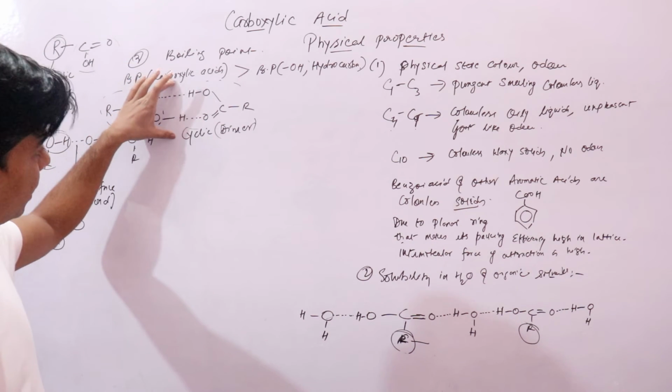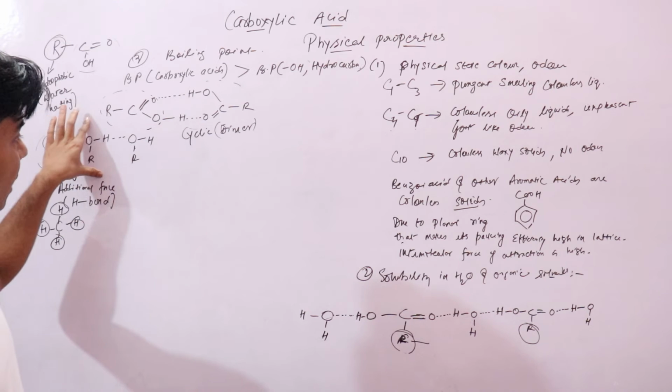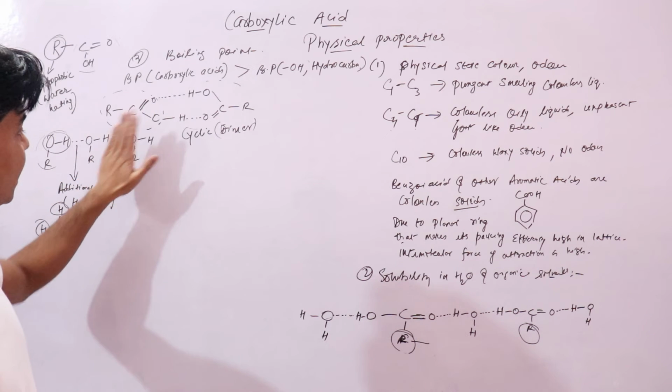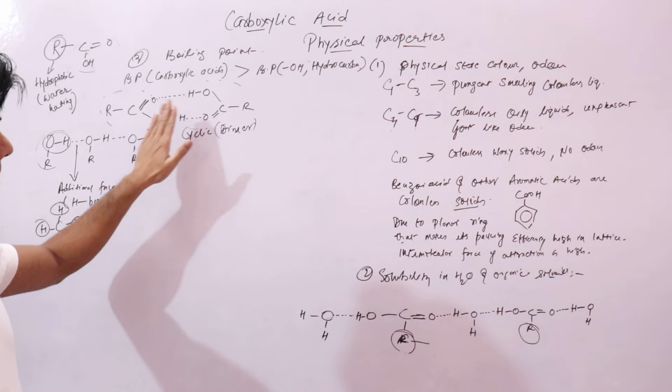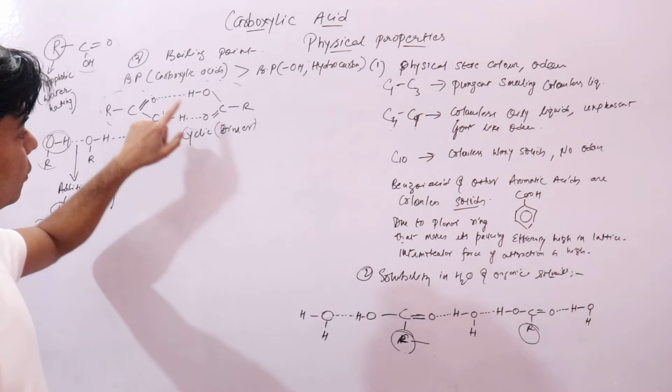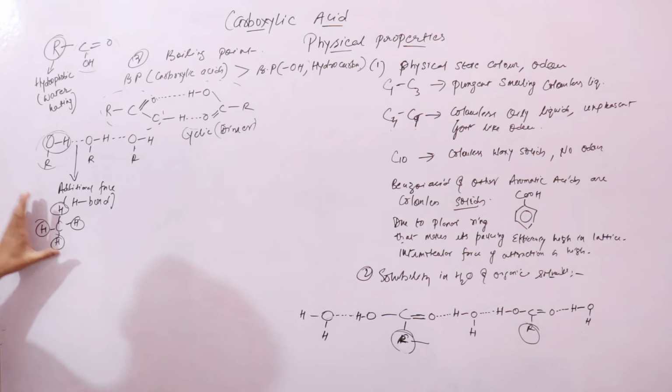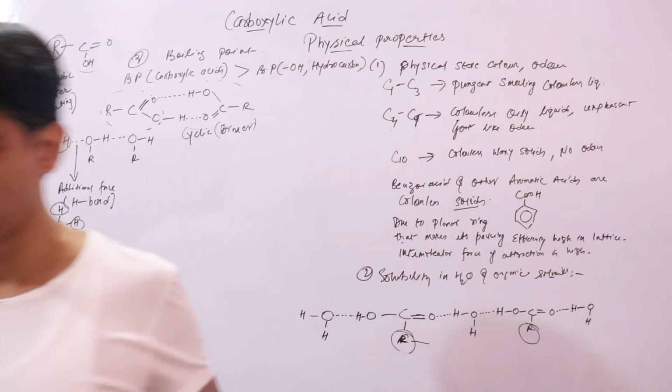But in carboxylic acids and in alcohols, we have highly electronegative oxygen atom and hydrogen atom, so these can form hydrogen bonds. So we say that the boiling point of carboxylic acids and alcohols is higher compared to hydrocarbons, due to hydrogen bonding, simple.